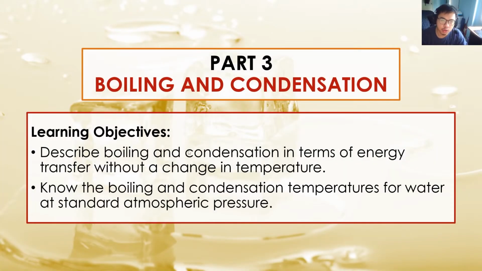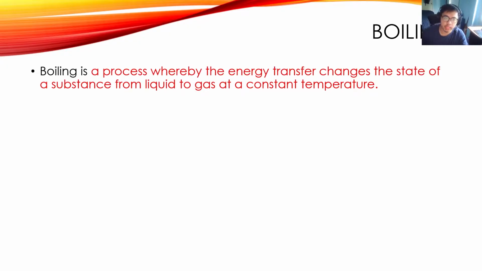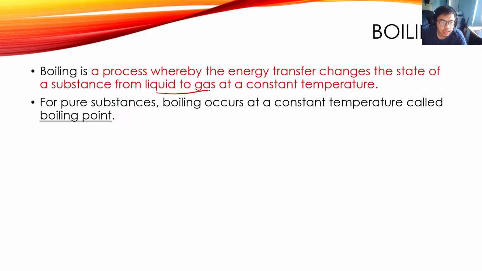Hello class and welcome to part 3 of this topic, and in this part 3 we're going to talk about boiling and condensation. So what is boiling? We define boiling as a process whereby the energy transfer changes the state of a substance from liquid to gas, and very importantly also at constant temperature. For pure substances, boiling occurs at a constant temperature called boiling point.